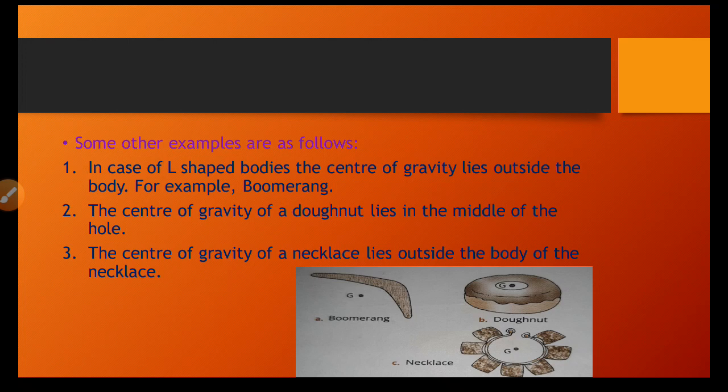It is also outside. And the center of gravity of a motor tire does not lie within the body of the material. You have seen bike tires. The center of gravity is outside the body.